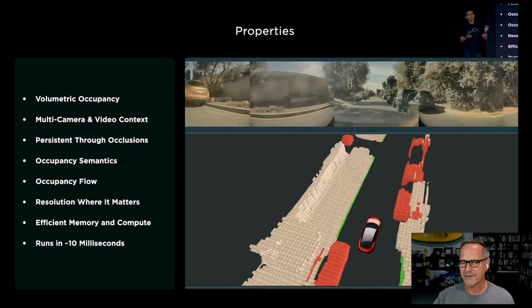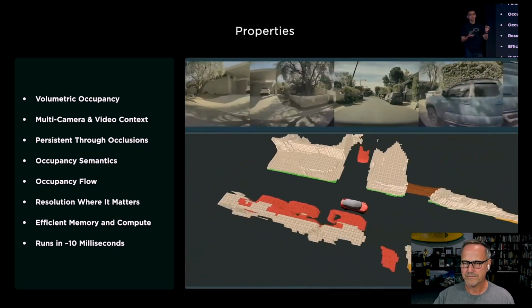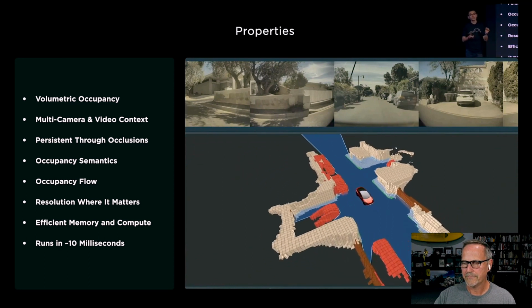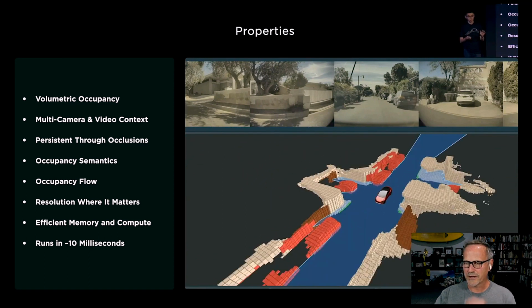Every 3D location around our car, it predicts the probability of that location being occupied or not. So here we go, we can look at this again. You can see that they're now beginning to map out the road surface, which is what you're allowed to be on. You can see that there are occlusions, right? The car is not able to see past this vehicle up here.